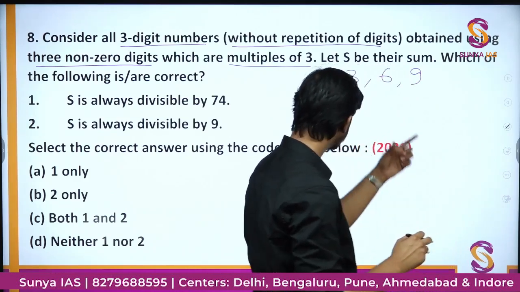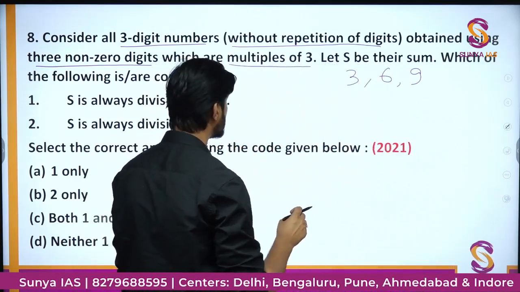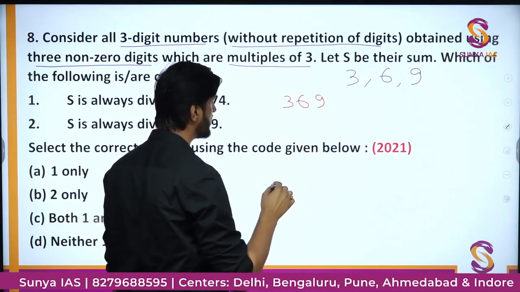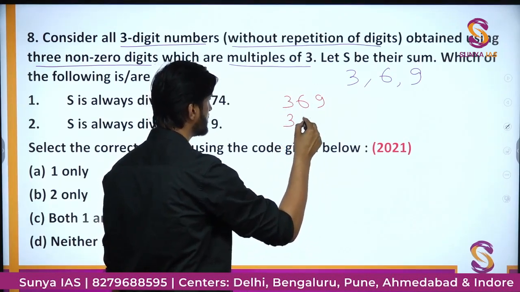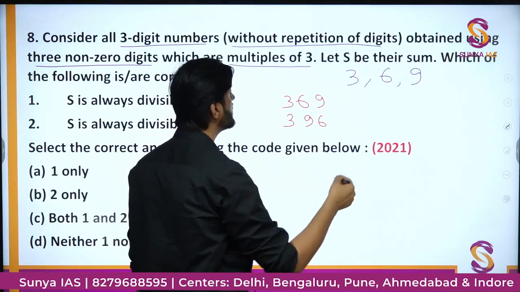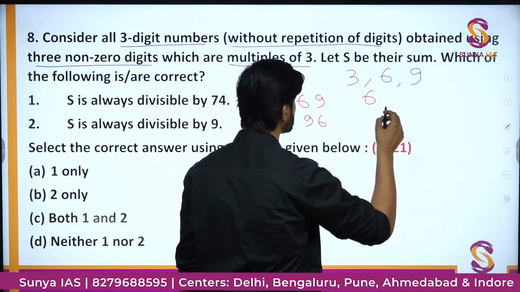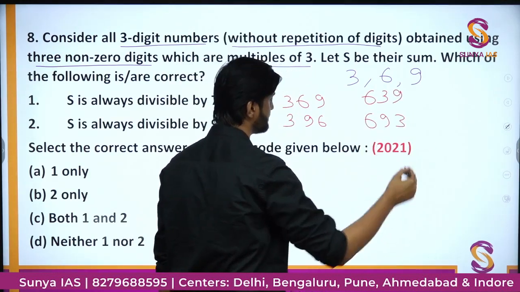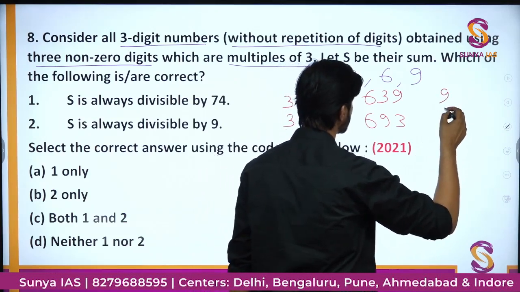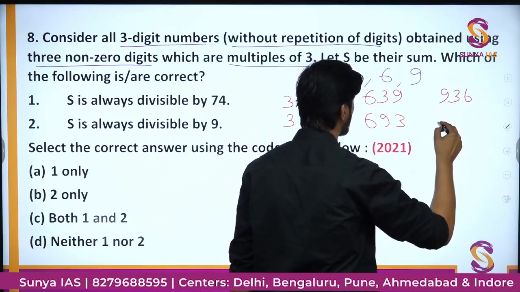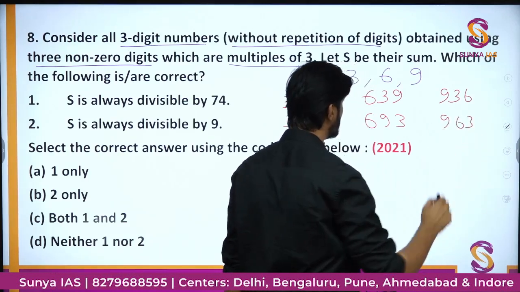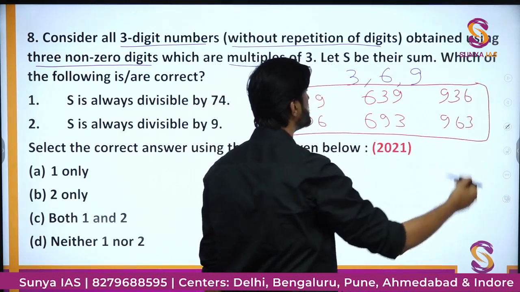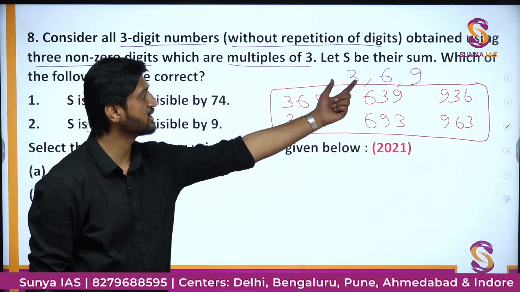So simply we have to just check how many combinations we can make. If we put 3 at first place, we will have 6 and 9, this is the first number, or you can have 3 at the first place and reverse, so 396. Other time you can put 6 at the first place, then you will have 639, and the reverse case will be 693. Also you can have 9 at the first digit, then it will become 936 or 963. These are all the 6 possible numbers which can be formed by the digits 3, 6 and 9.